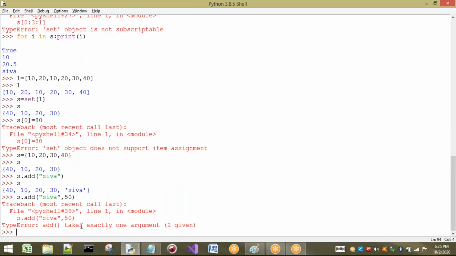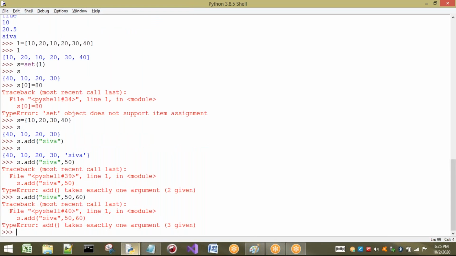See here, clearly it says add method takes exactly one argument but two given. If you try with three also, it will clearly say that we can take only one, but you have given three. So the error is clear.